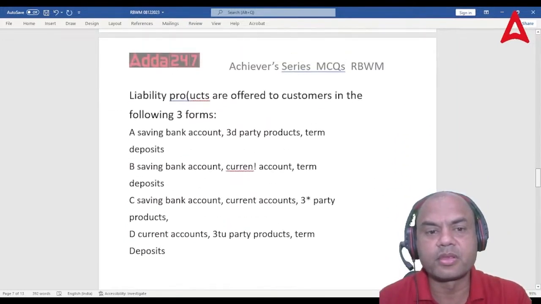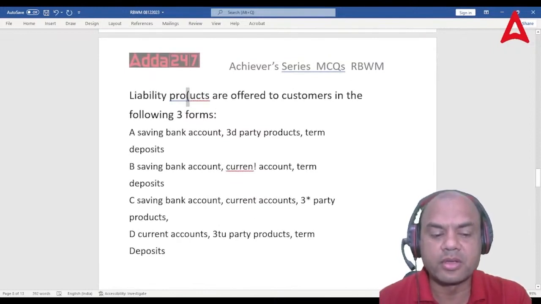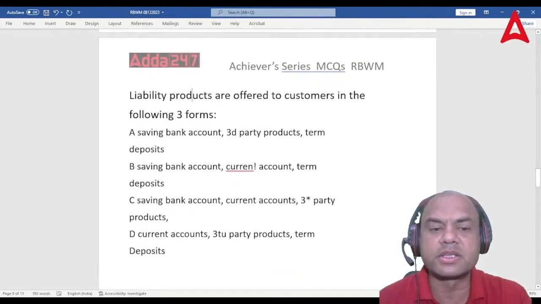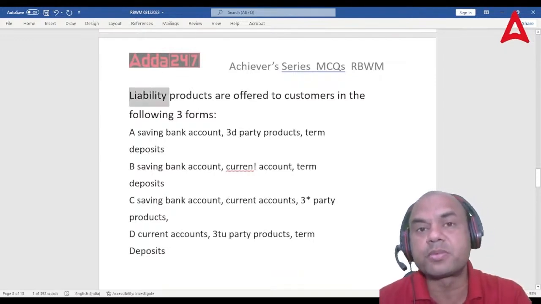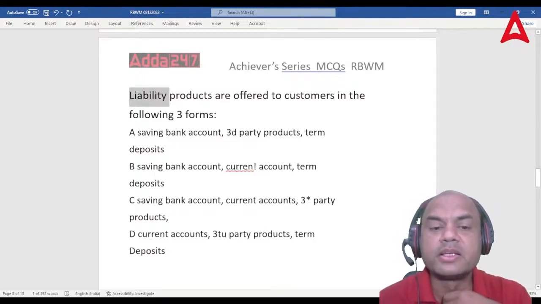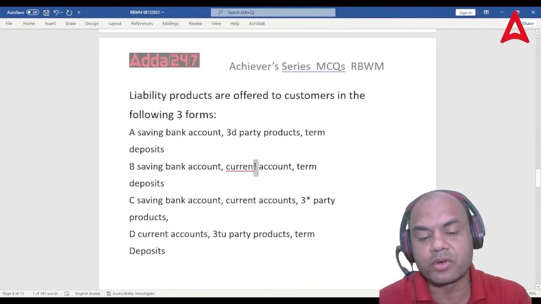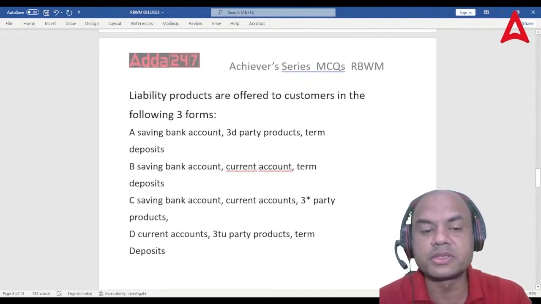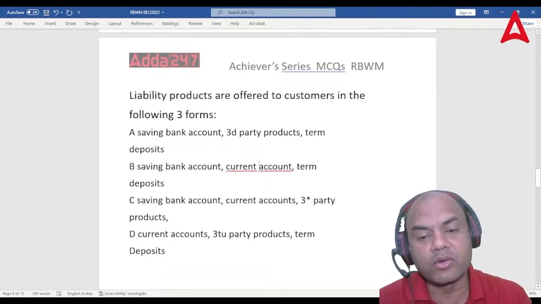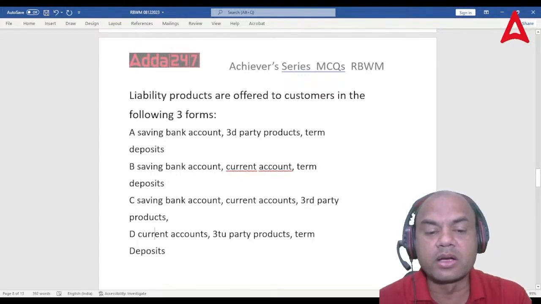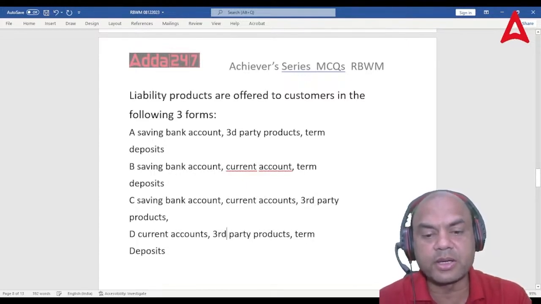Next one. Liability products offered to the customers in the following three forms. So liability means what? Deposit. Okay, deposit products. So deposits are offered in what form? Savings account, third party products means insurance, mutual fund, term deposits. Second is savings account, current account and term deposit. Saving account, current account, third party product. Okay, third party products. And current account, third party products and term deposits. So what should be the answer?